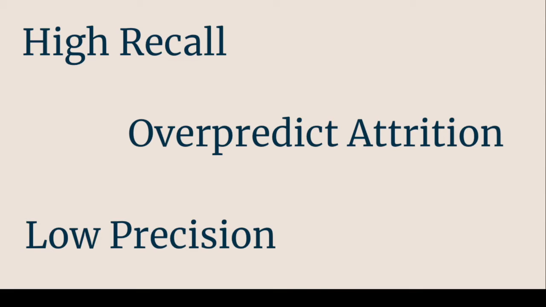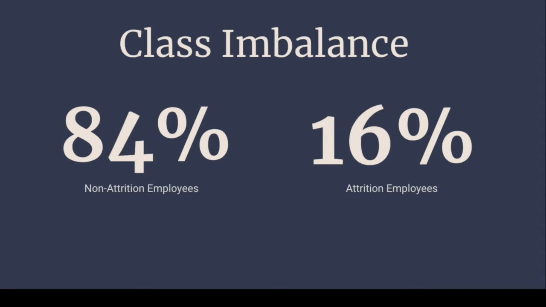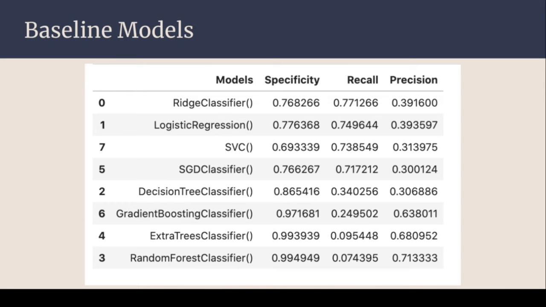who are at risk. With this in mind, I trained a few baseline classifiers with this hard-coded class weight in mind, and we got these results. So based off of a few models, we found the linear classifiers such as ridge regression and logistic regression to perform the best on the raw data set with the highest recall of about 77%. We still want a fairly high specificity, because a combination of high recall and specificity will demonstrate a high separability of our model in regards to the target variable.